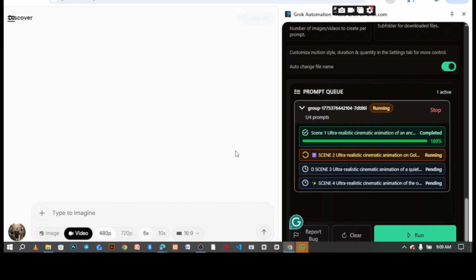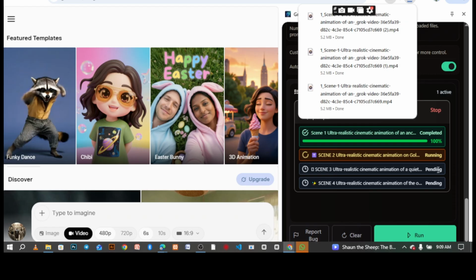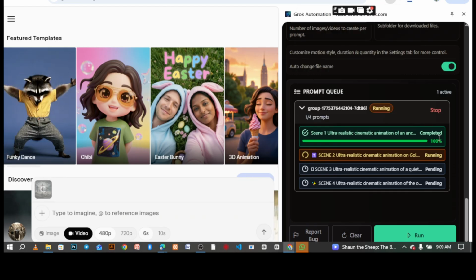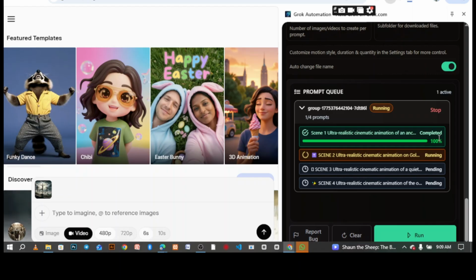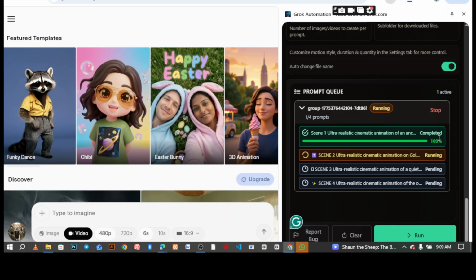Wow. I love it, guys. So download it. It should be downloaded automatically, right? One scene is done 100%. The second one is running now. Okay, we'll now have the third.